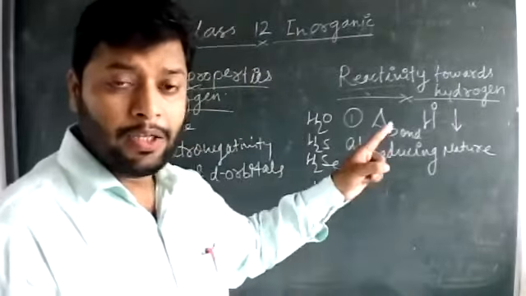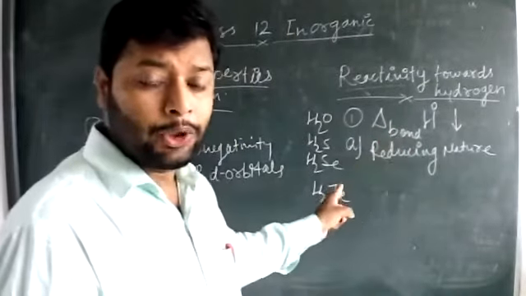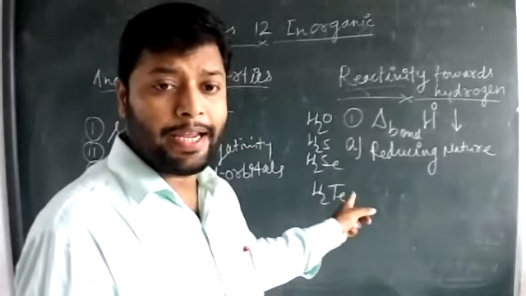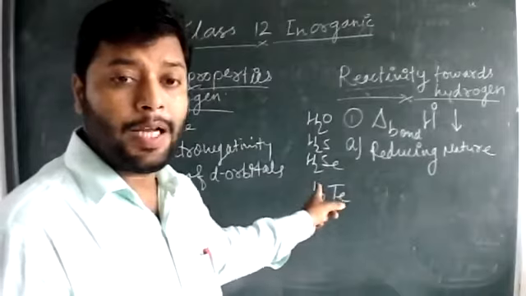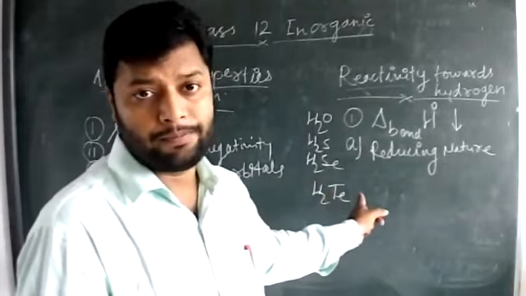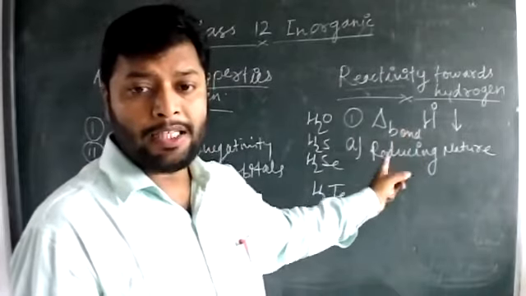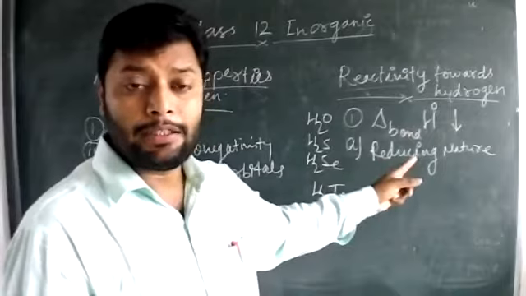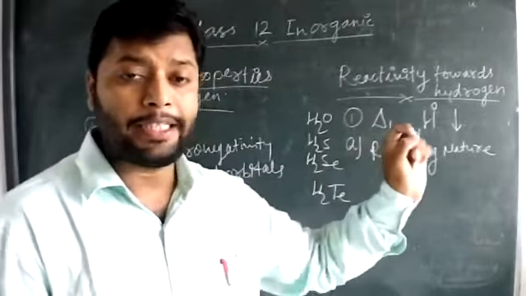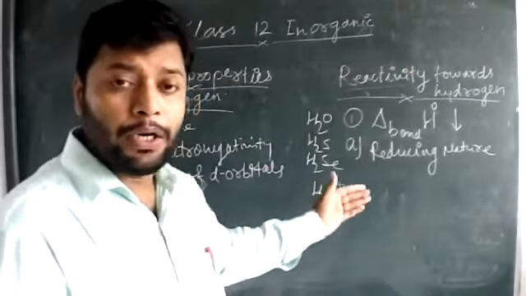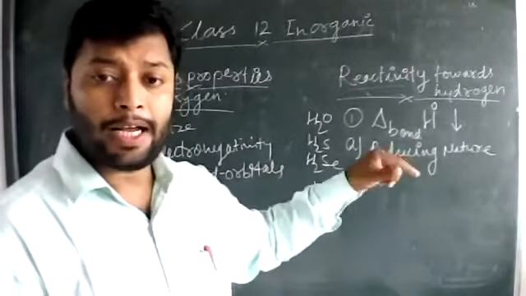As you can see, the bond enthalpy decreases, so in the case of the last hydride, H2Te, there will be more availability of hydrogen atoms because the bond will be easily broken. Low bond enthalpy will make H2Te a stronger reducing agent. So when moving down the group, reducing property increases because of the first reason.